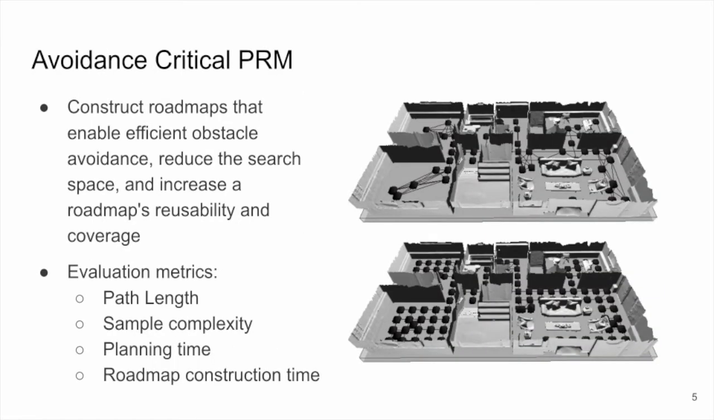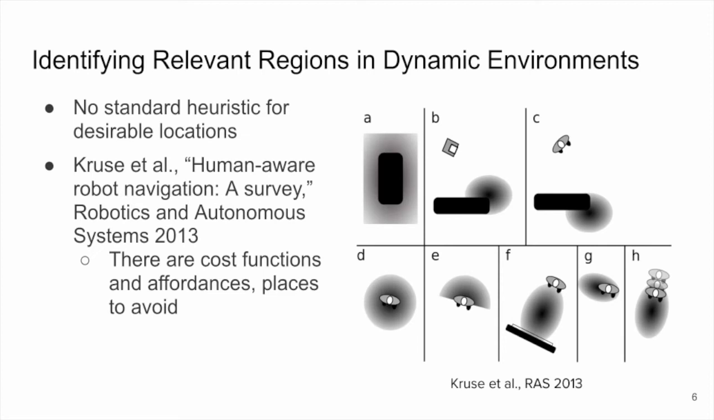The method I am presenting today is called Avoidance Critical Probabilistic Roadmap, or ACPRM. These roadmaps enable efficient obstacle avoidance, reduce the search space, and increase a roadmap's coverage and reusability. Therefore, we focus on path length, sample complexity, planning time, and roadmap construction time of sampling-based methods. Here we have two images, one that shows a roadmap built using grid sampling, and an ACPRM which uses 3 times fewer samples.